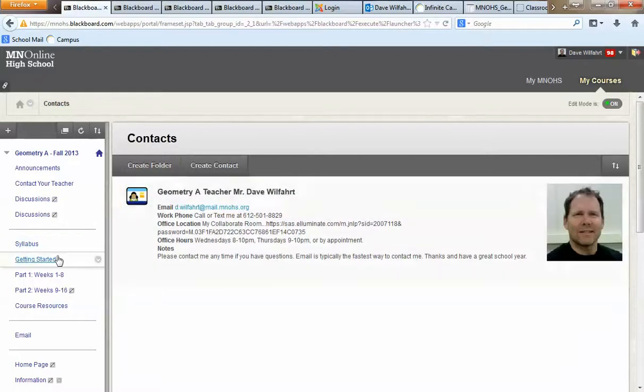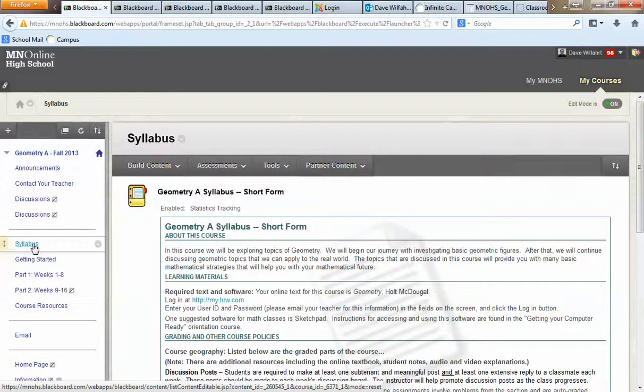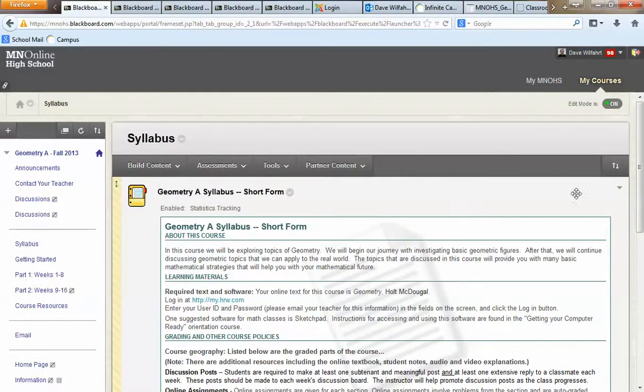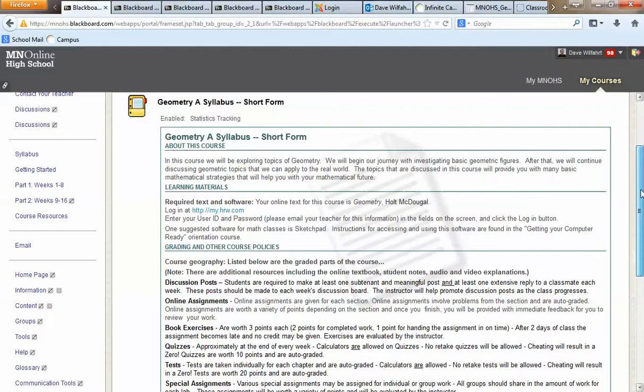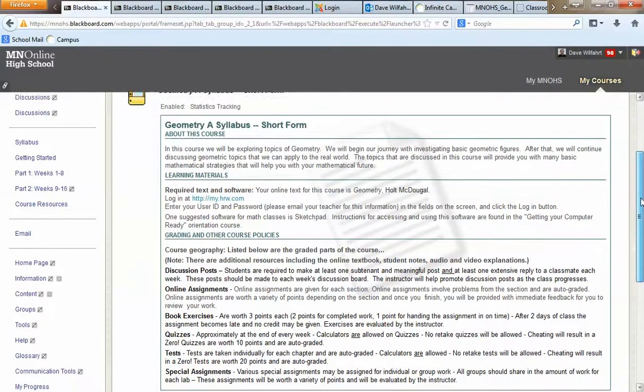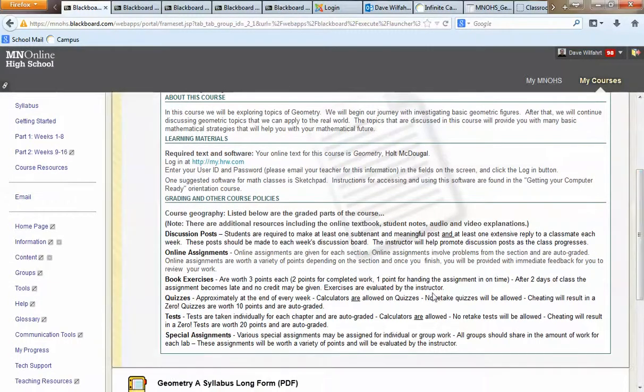The syllabus you want to check out, make sure you read through that. There are two forms here, a short form and a long form. The short form tells you a little bit about the course, what we're going to be learning, and the things you're going to want to make sure you hand in for points: discussion posts, online assignments, book exercises, quizzes, tests, and then maybe a special assignment along the way.